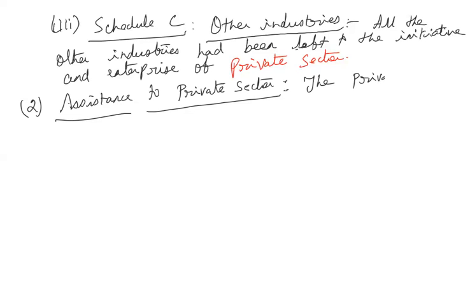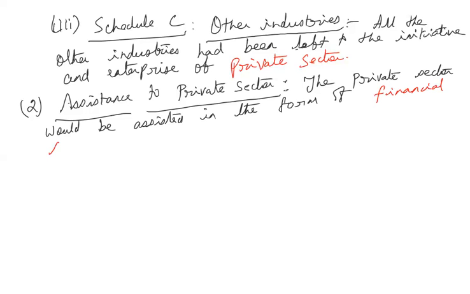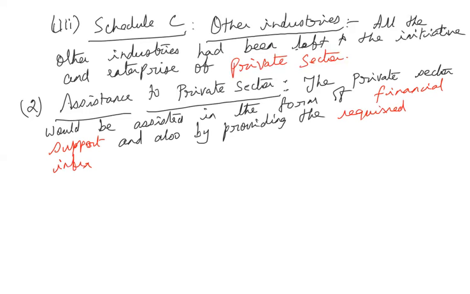The private sector would be assisted in the form of financial support and also by providing the required infrastructure, like power, transport facilities.